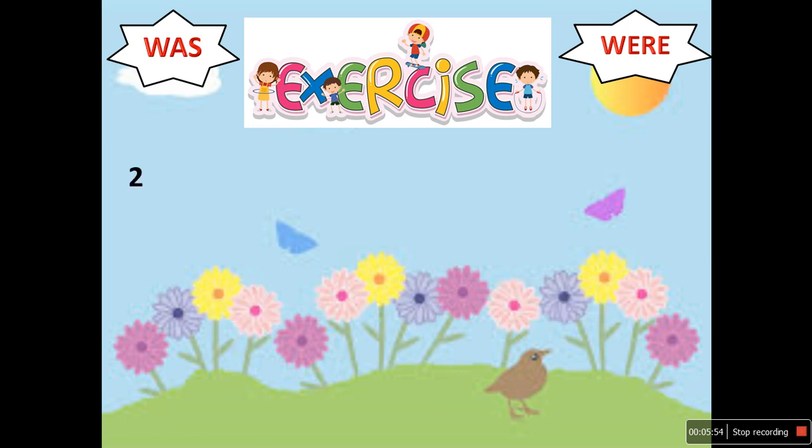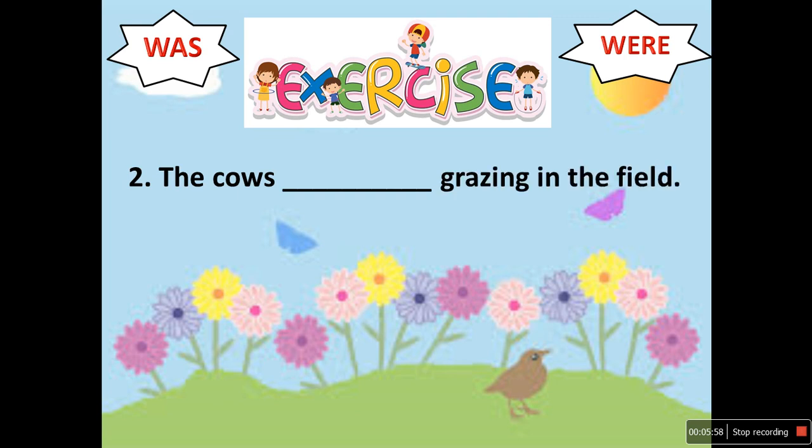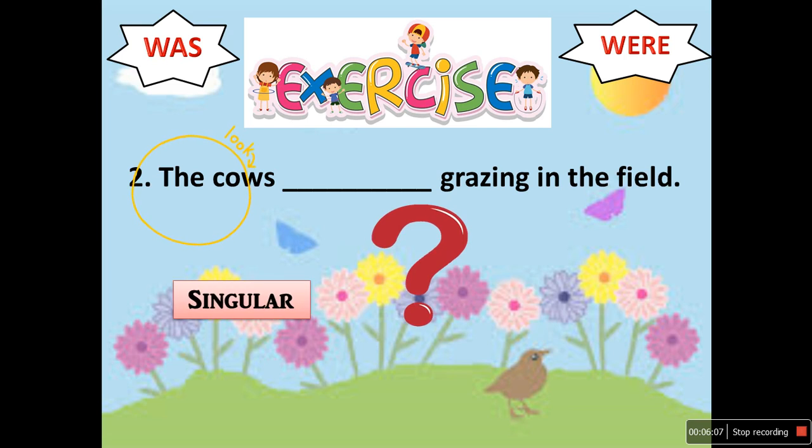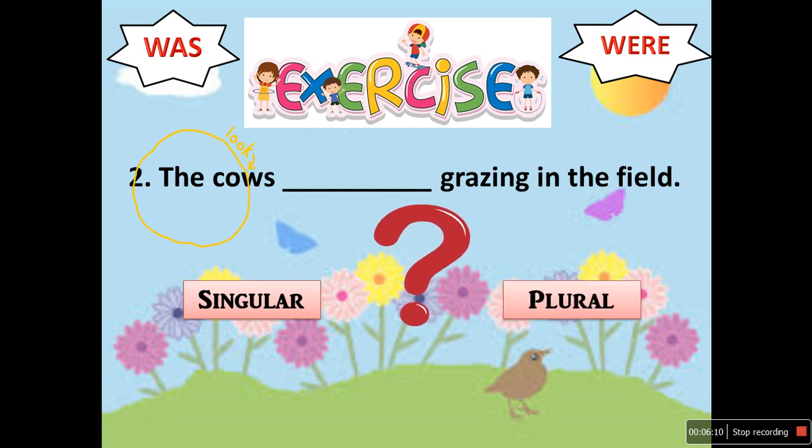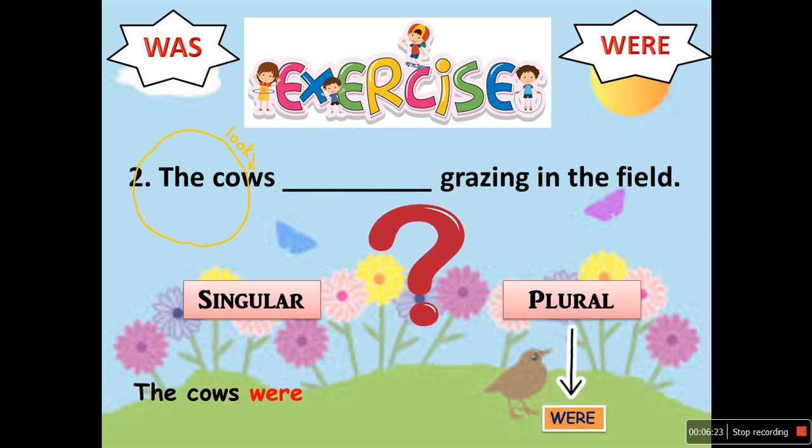Look at another one. The cows dash grazing in the field. So what should we use here? Was or were? Again look at the subject. Is subject singular or plural? Yes, the subject is plural because they are talking about many cows, not one cow. And with plural pronoun we use were. So the sentence will be the cows were grazing in the field.